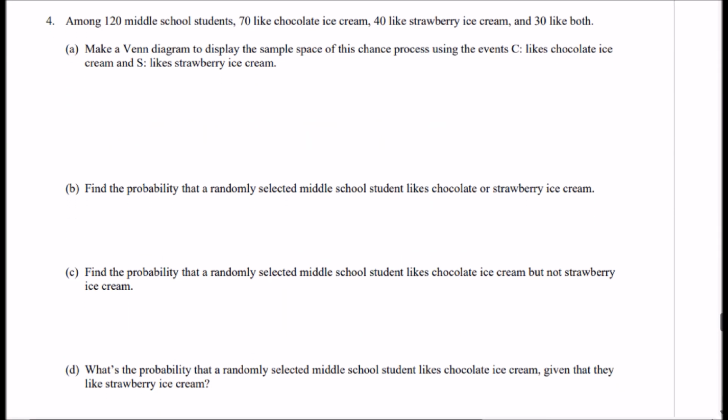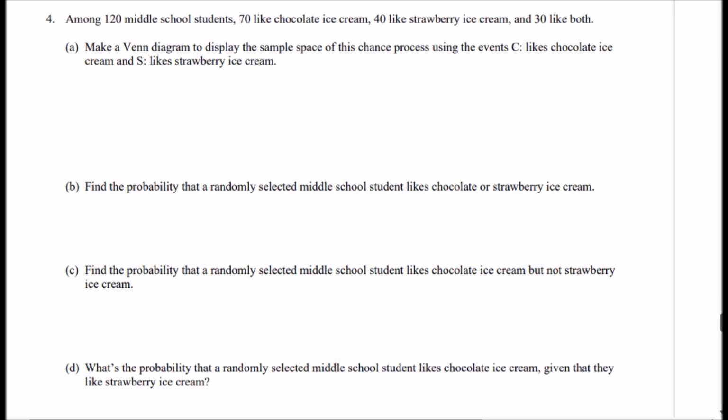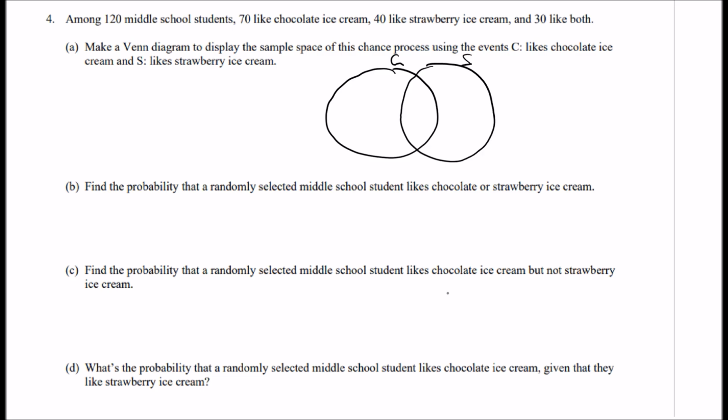Number 4, last question, or I think there's 4 and 5. Okay, last 2 questions. Among 120 middle school students, 70 like ice cream, 40 like strawberry ice cream, and 30 like both. Make a Venn diagram to display the sample space of this chance process using events C for chocolate and S for strawberry ice cream. Don't forget the rectangle as well, that's part of it.